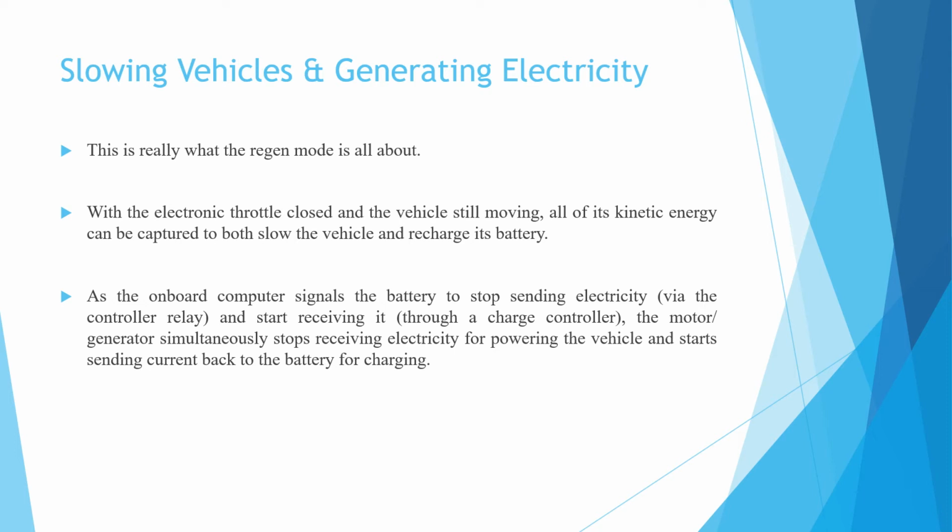The onboard computer signals the battery to stop sending electricity and start receiving it. The motor generator simultaneously stops receiving electricity for powering the vehicle and starts sending current back to the battery for charging.